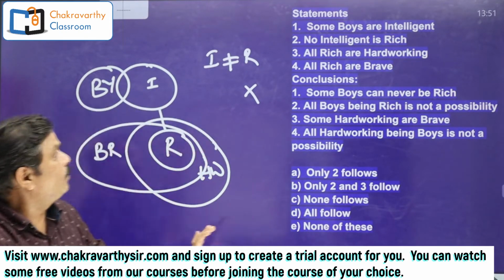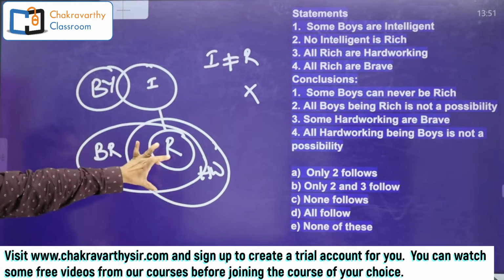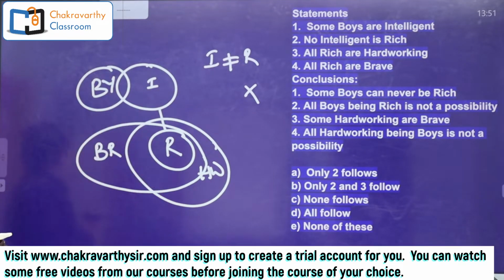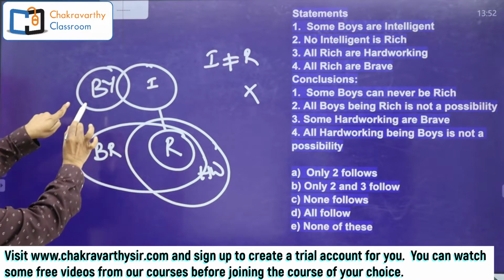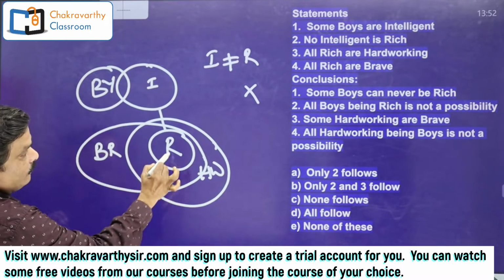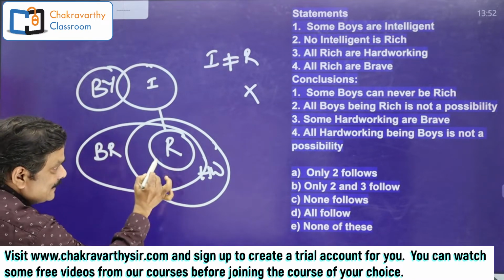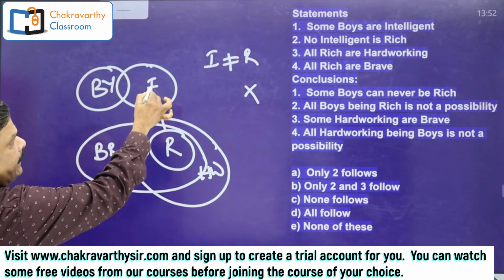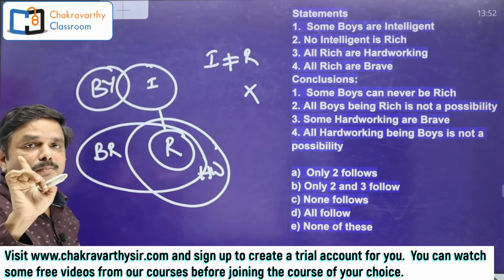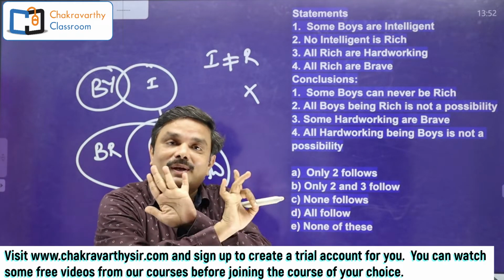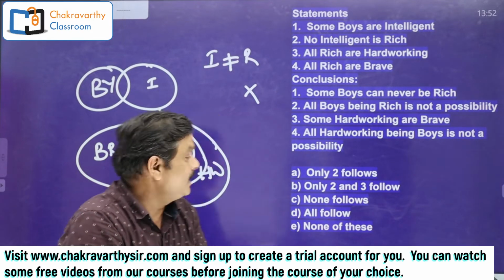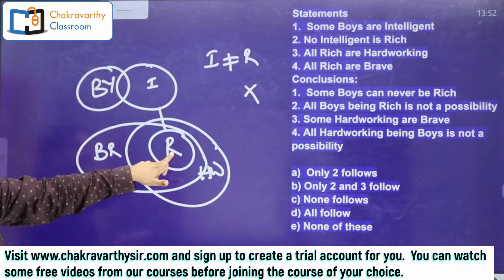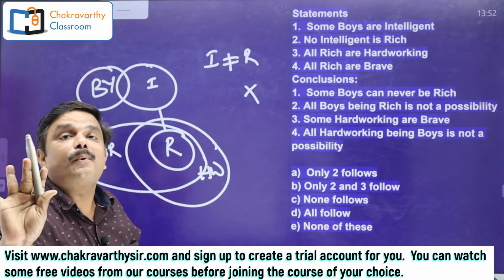Got the idea? If you want to prove some boys can be rich, of course I can prove that one. There was no problem. But all boys being rich, if you draw boys inside the rich, subset of rich, automatically intelligent and rich must merge with each other, which is restricted in the question. That means all boys being rich is not a possibility.